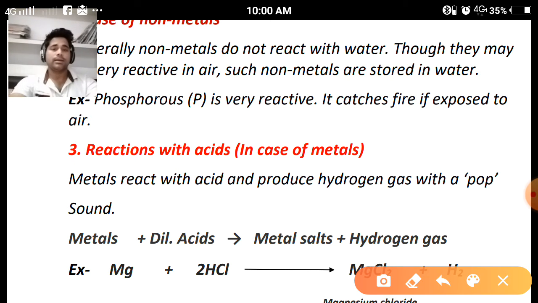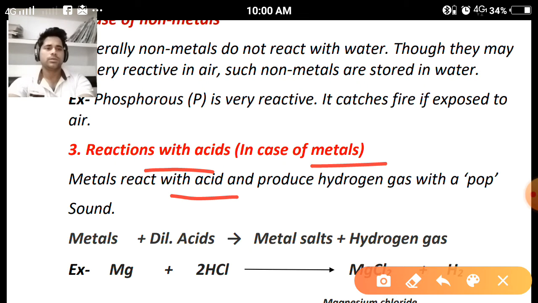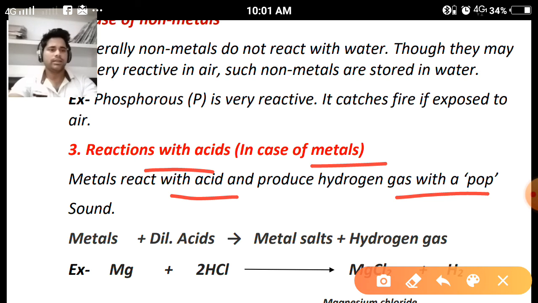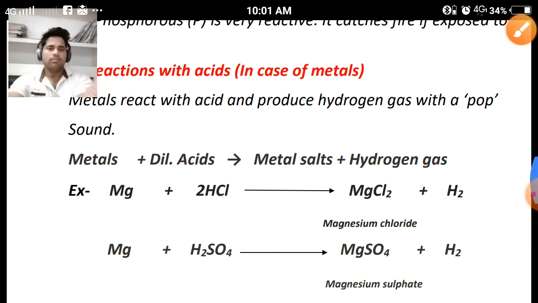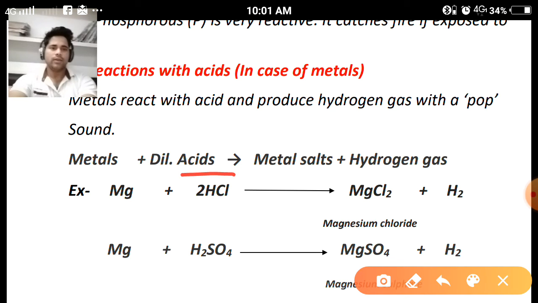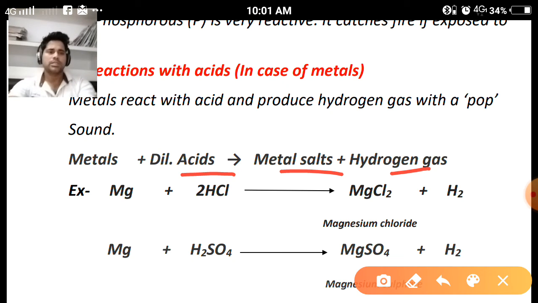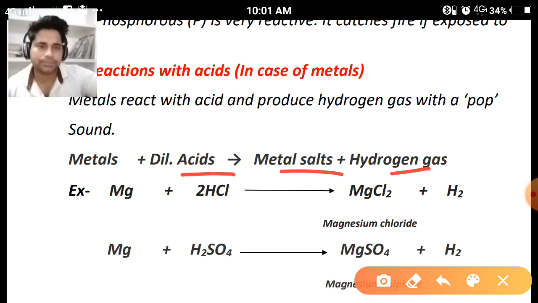The third chemical property: reactions with acids in case of metals. What happens when metals react with acids? Metals react with acid and produce hydrogen gas with a pop sound, and a corresponding salt is formed. What is the basic equation we can write? Metals react with dilute acids, dilute because they are not as harmful in comparison to concentrated acids, as in these acids the amount of water is in excess. So metallic salts will be formed and hydrogen gas will be liberated.